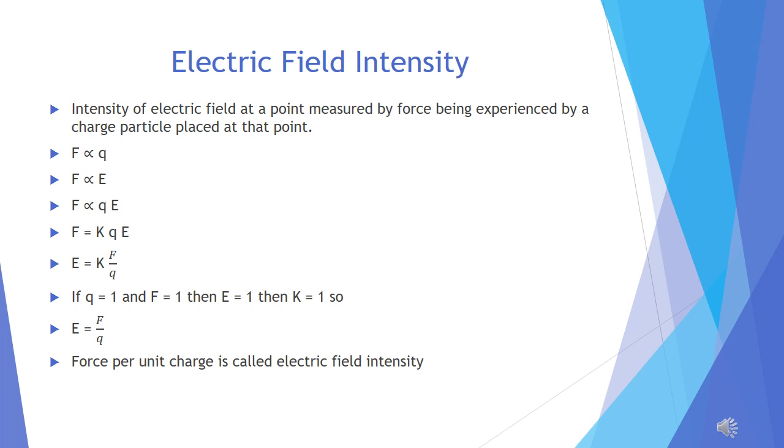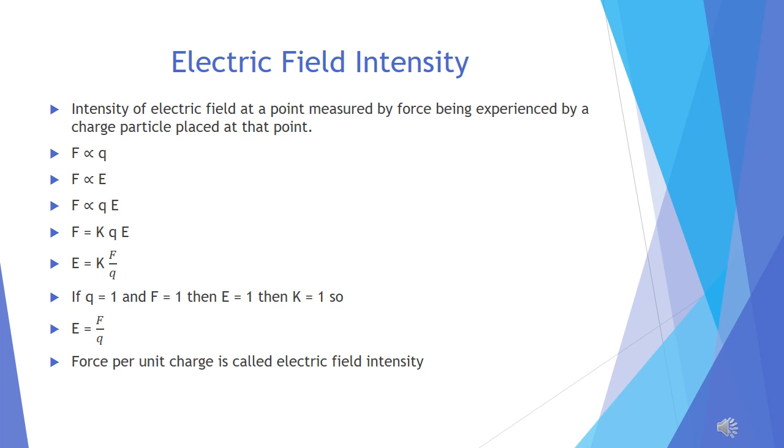What is electric field intensity? We have already studied that electric field is an effect in the space due to which a charge experiences a force. This electric field is very strong at some points, very light at others, or not there. But how do we know? That property is known as electric field intensity.